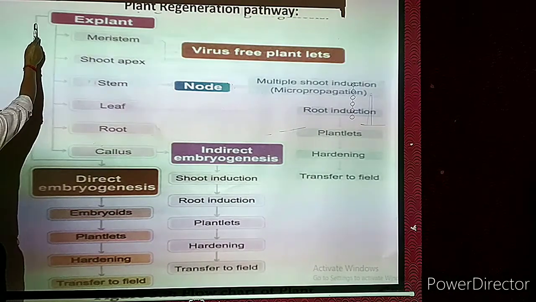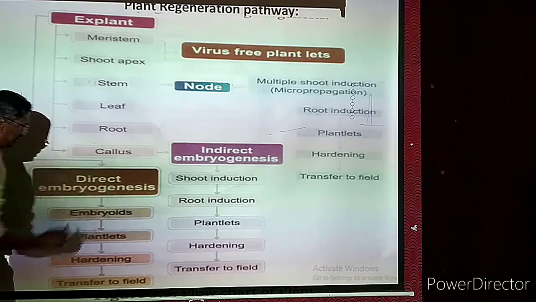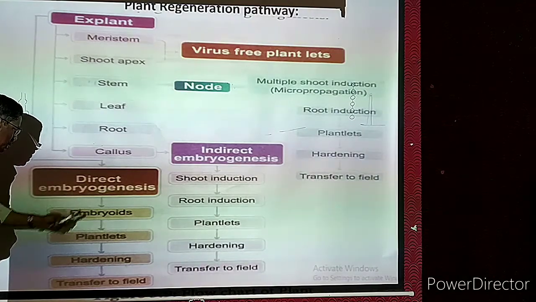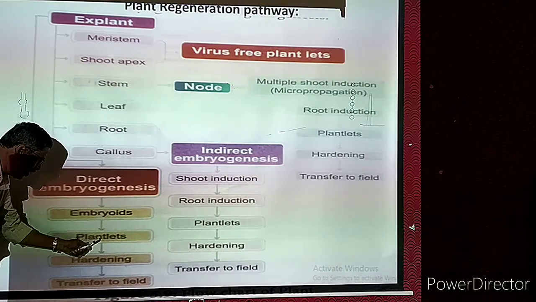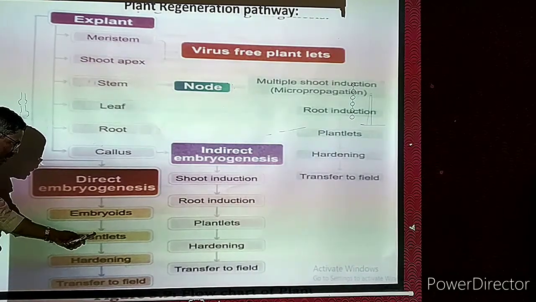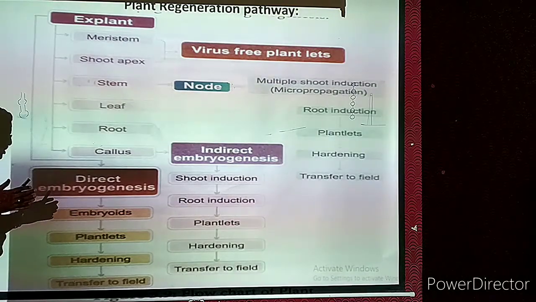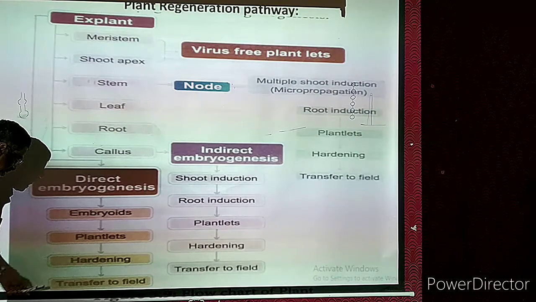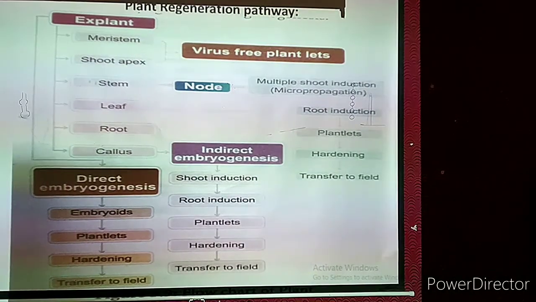Then from the explant we take the callus and direct embryogenesis. Okay, directly we can prepare the embryos. Embryos means young ones. Direct embryogenesis. Embryos will be formed, and from the embryos, plantlets will be developed. Then hardening. You know what is the meaning of hardening? From the laboratory condition, gradually we have to expose them to the natural environmental condition. Then transfer to the field, either to the field or garden, we can transfer.